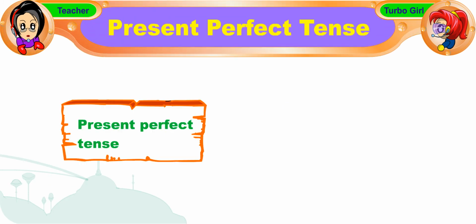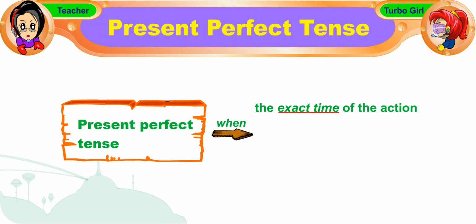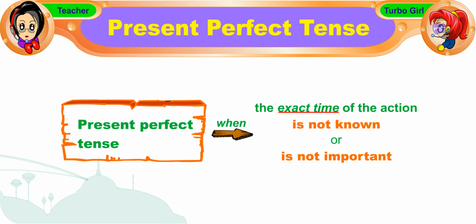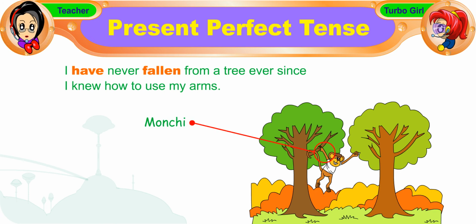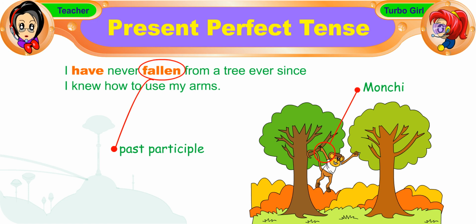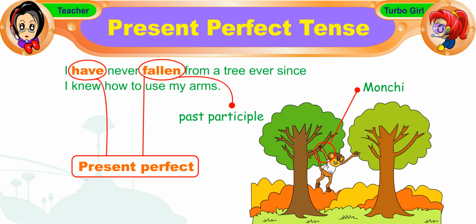We also use the present perfect tense when the exact time of the action is not known or is not important. For example, I have never fallen from a tree ever since I knew how to use my arms. This means that from the time Monchi knew how to use his arms up till before the moment of speaking, he had never fallen. We must remember to use the past participle fallen and not the simple past form fell for the present perfect tense.